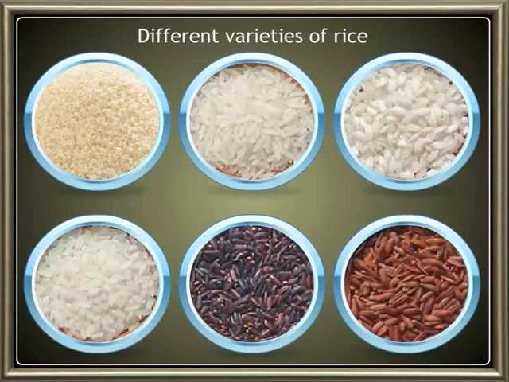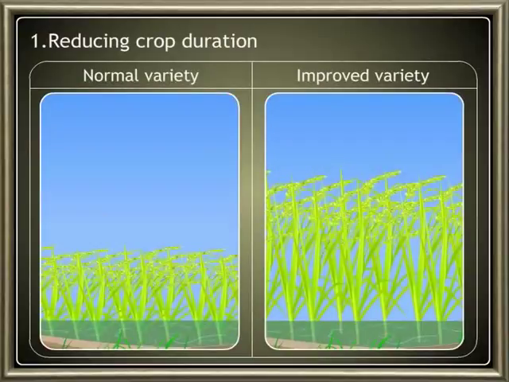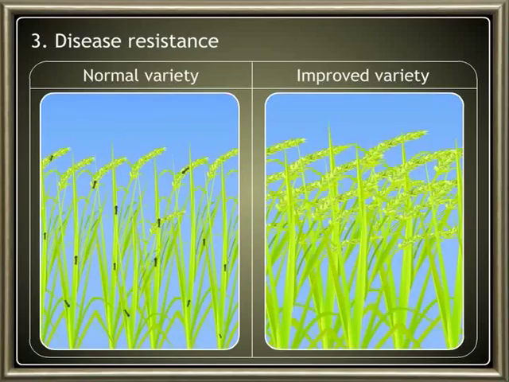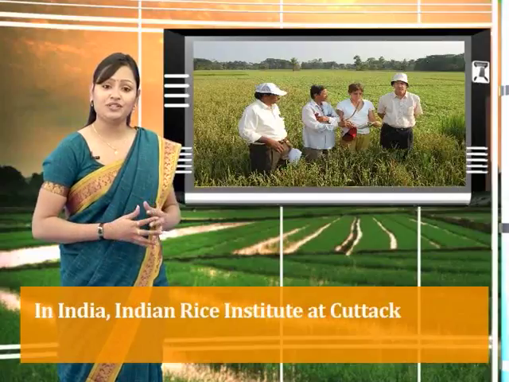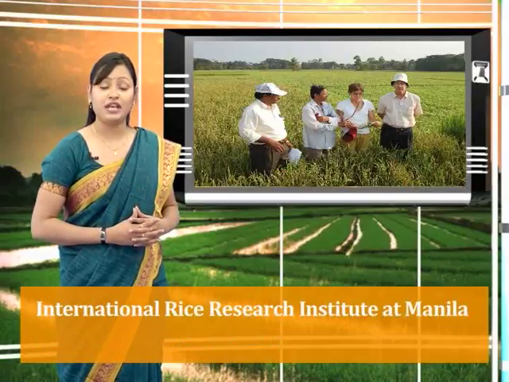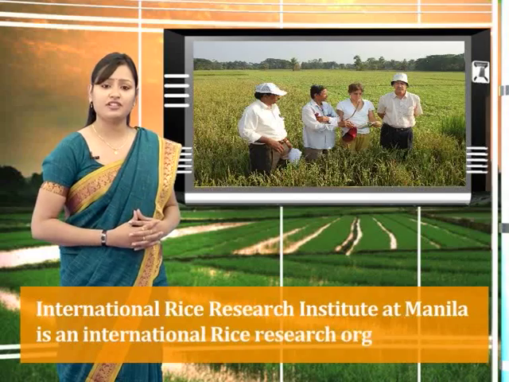Several improved methods have resulted in evolving at least 1300 different varieties of rice in the recent times. Some of the improvements in rice are reducing crop duration, increasing yield, and disease resistance. In India, Indian Rice Institute at Cuttack carries out research work on rice. International Rice Research Institute at Manila is an international rice research organization.